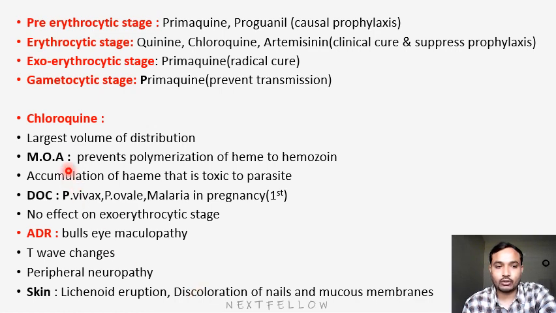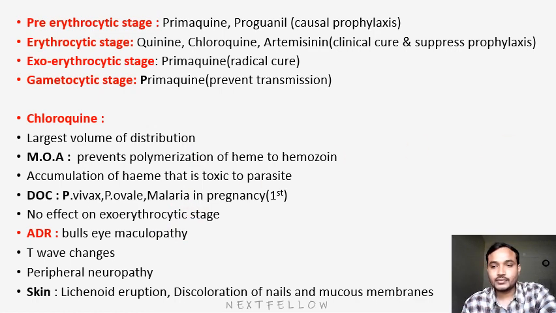The main thing regarding chloroquine is the mechanism of action, that is inhibiting polymerization of heme to hemozoin. It inhibits heme to hemozoin, which leads to accumulation of heme. Heme is a toxic metabolite, and it will kill the parasite. Next is the adverse effect, bullseye maculopathy. These two are very, very important in this slide.